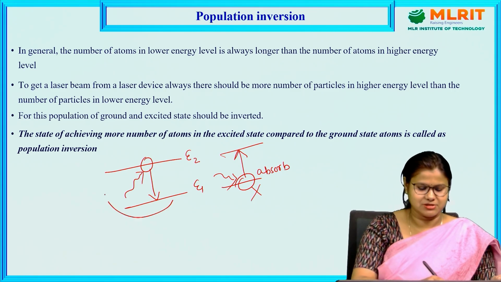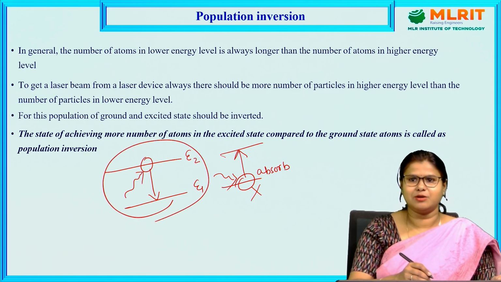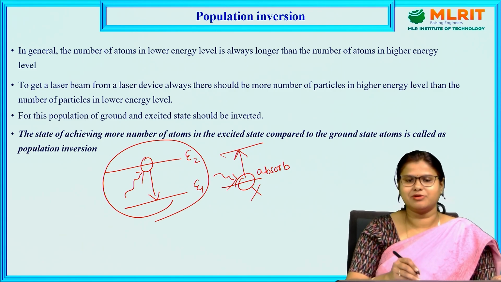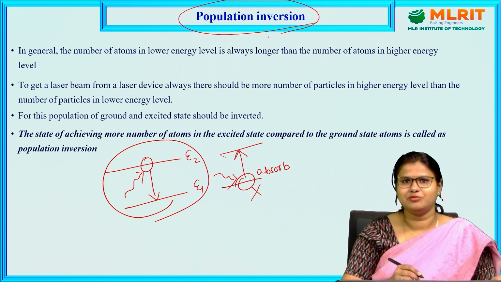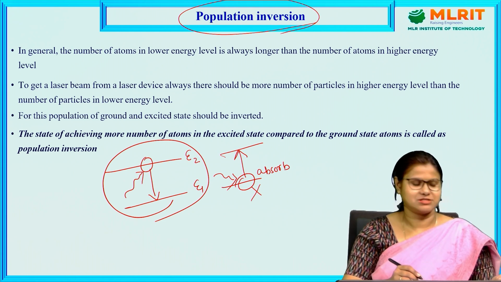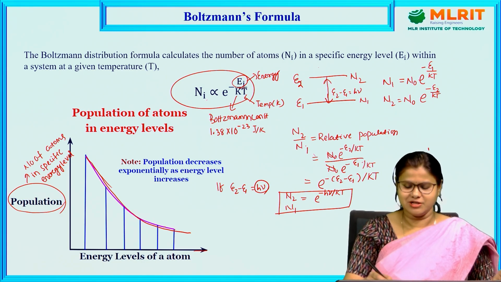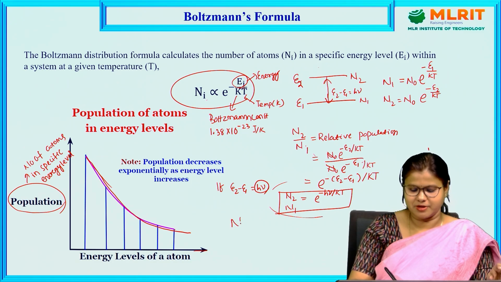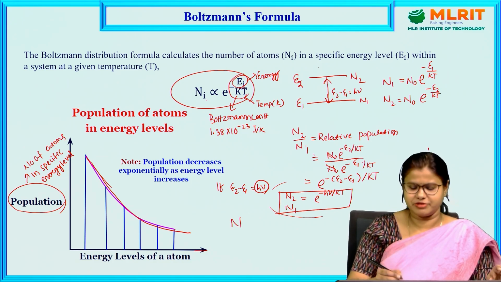That's why, in order to get this laser, we must have a larger number of atoms in the higher energy level. So we need a particular thing which is known as population inversion. You can see here in Boltzmann's law, this is the relative population. That means the number of atoms is decreasing exponentially with energy.